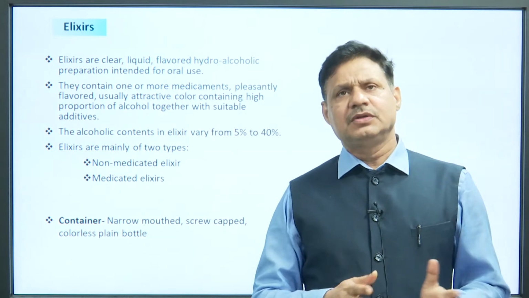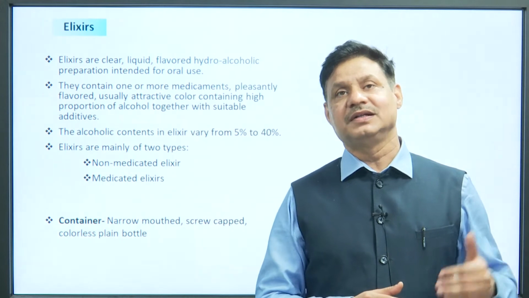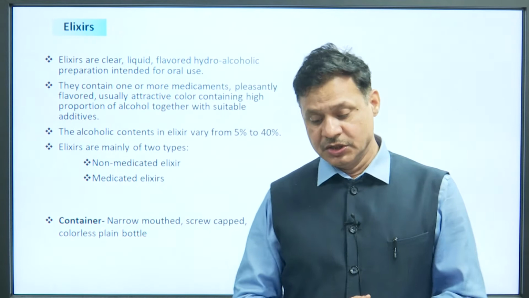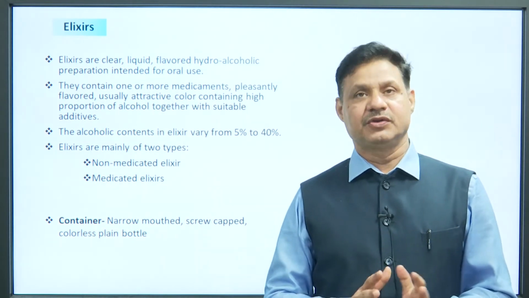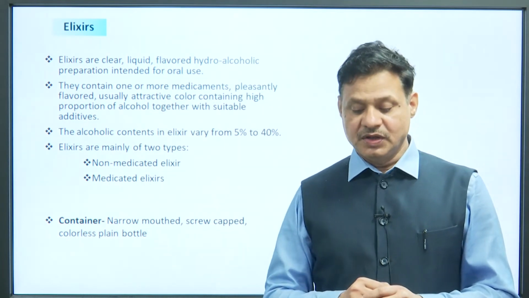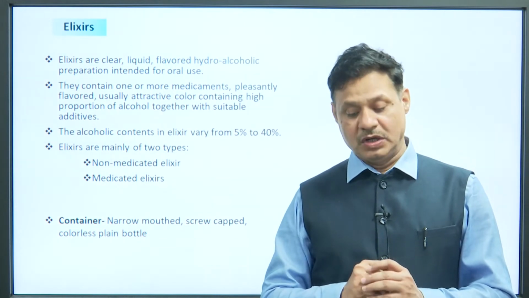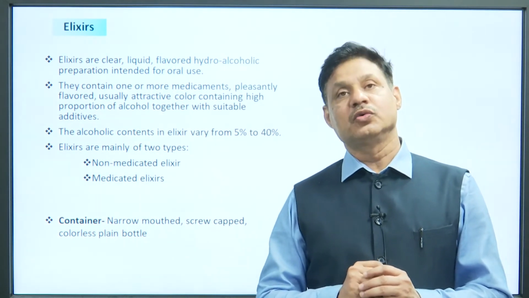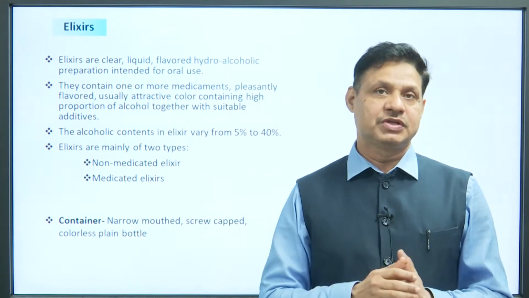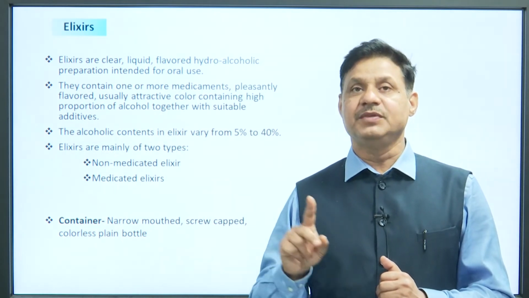The next monophasic liquid dosage form is elixirs. Elixirs are similar to syrups, but we try to overcome the disadvantages of syrup preparation by using elixirs. Elixirs are again a monophasic liquid dosage form, aqueous with some alcohol. The definition: elixirs are liquid flavored hydroalcoholic preparations intended for oral use. Syrup is only an aqueous solution, with water as the solvent, but here there are two solvents, water and alcohol.